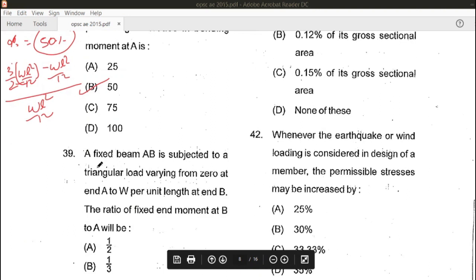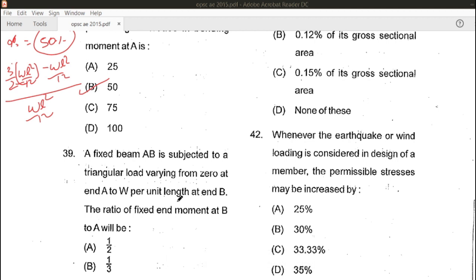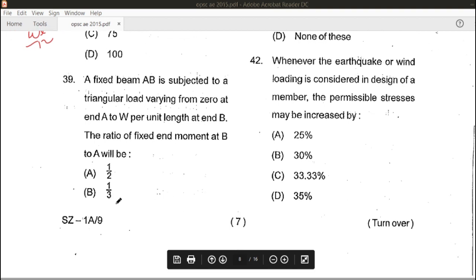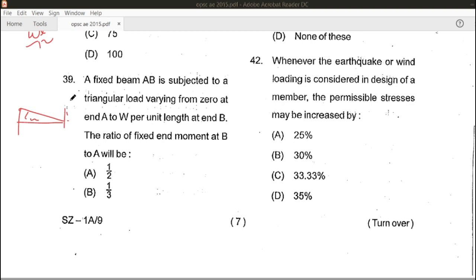Now, given is a fixed beam AB subjected to a triangular load varying from 0 at end A to W per unit length at end B. The ratio of fixed end moment at B to A will be how much? If we draw this diagram, in this diagram this value comes as WL square upon 30, and this comes as WL square upon 20. So if we divide the two values, it will become 3 by 2.